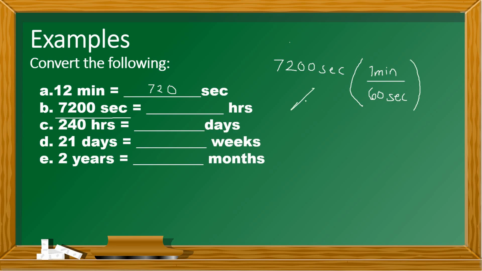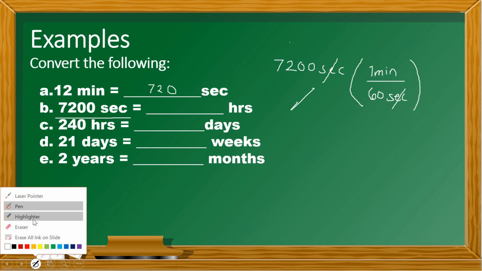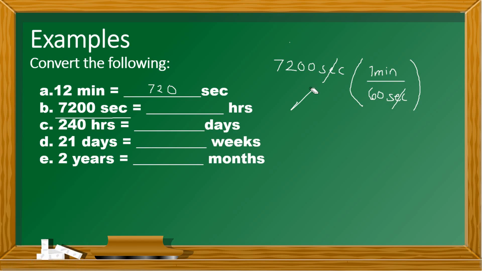Let's cancel seconds. My pen is a little bit moving in different directions, but it's okay.